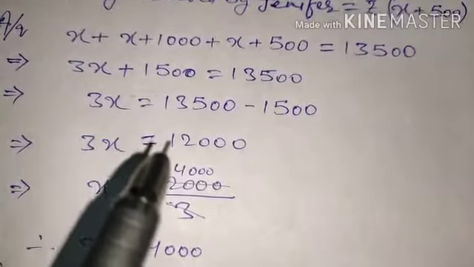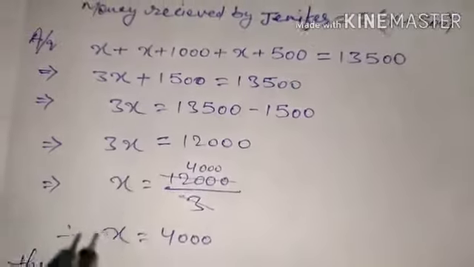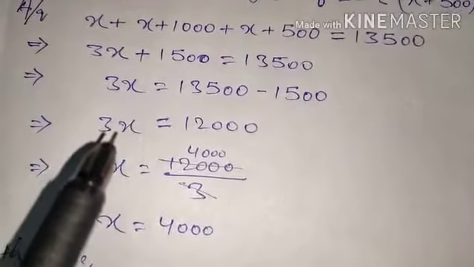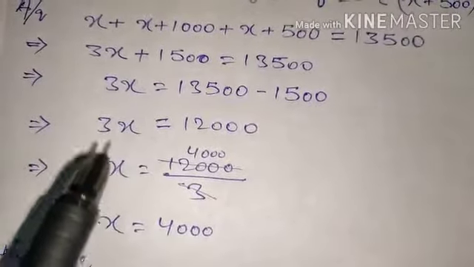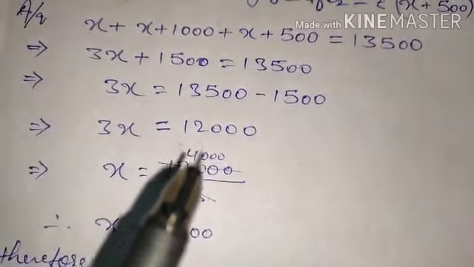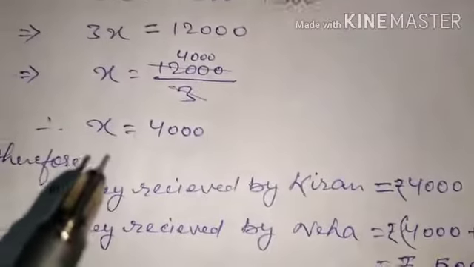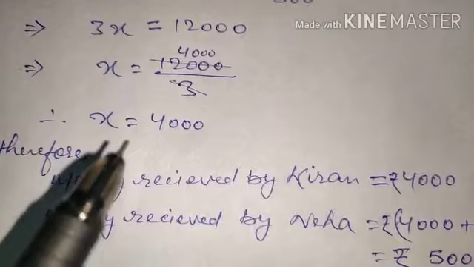Now 3x is equal to 12,000. So x is equal to 12,000 divided by 3, that is 4,000. After the division we got x is equal to 4,000.